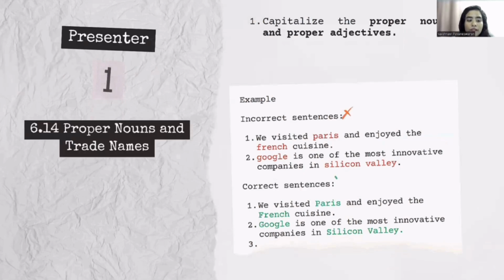For the next subtopic, 6.14 proper nouns and trade names, there are a few rules. The first one is we should capitalize proper nouns and proper adjectives. For example, the incorrect sentences are: we visited Paris and enjoyed the French cuisine, and Google is one of the most innovative companies in Silicon Valley. From both sentences, we can see that the proper nouns are Paris and Google, and the proper adjectives are French and Silicon Valley. So we should capitalize the proper nouns and proper adjectives in these sentences.